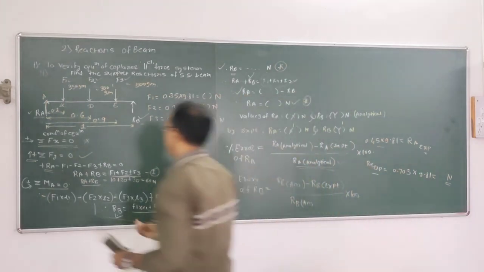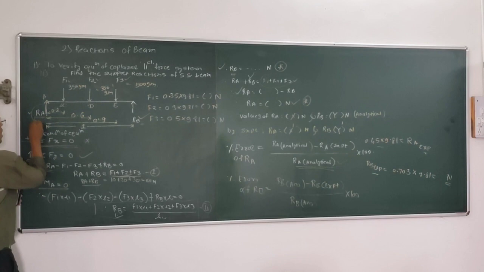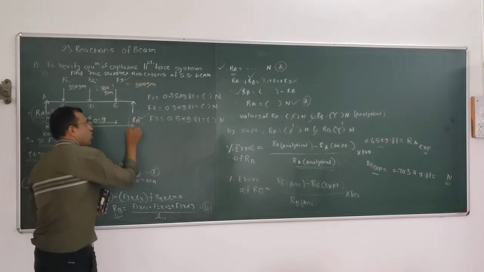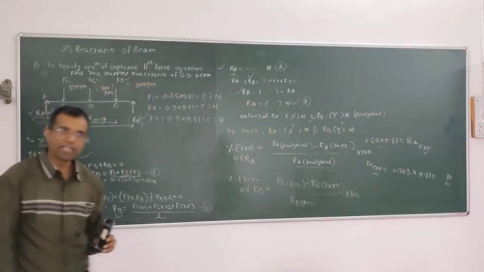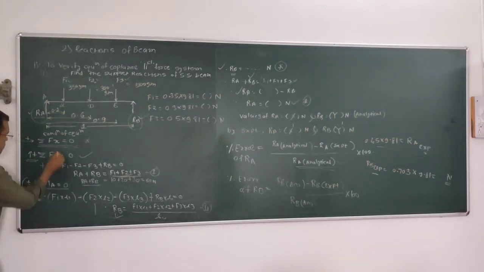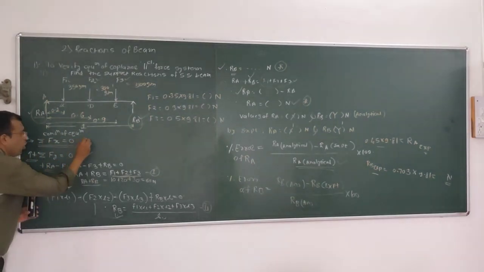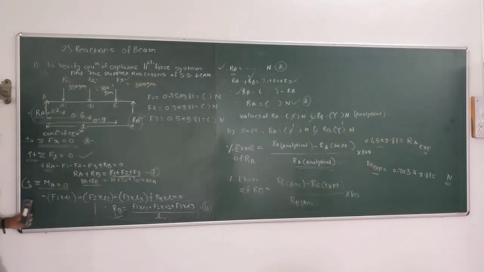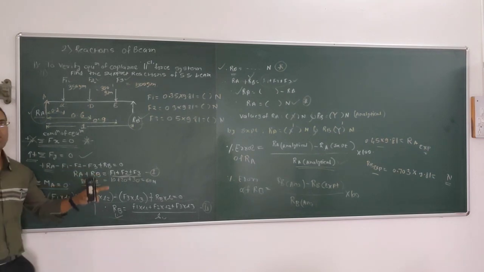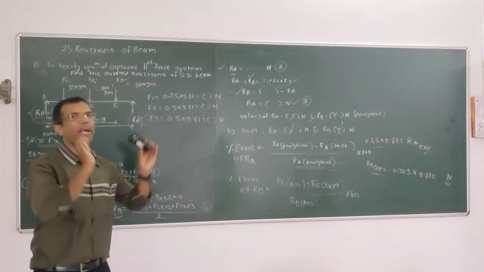So here our aim is to find out Ra, our aim is to find out Rb by analytical method. So first, summation of Fx is equal to 0. Here there is no force in x direction, therefore this condition is not in use. Second condition, summation of Fy is equal to 0. Summation of all the forces in y direction is equal to 0.